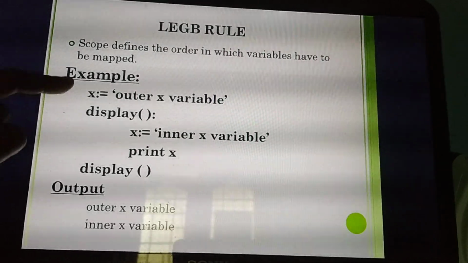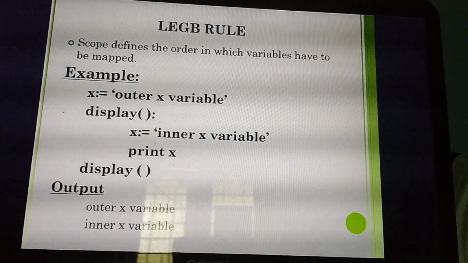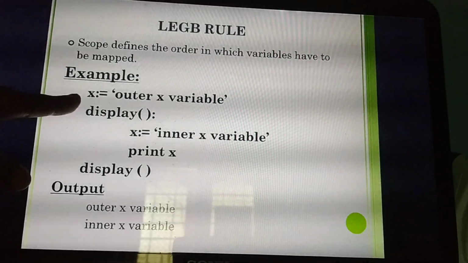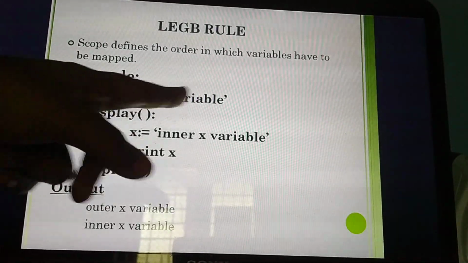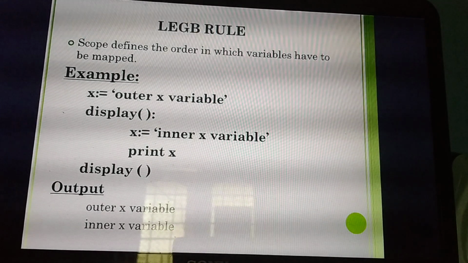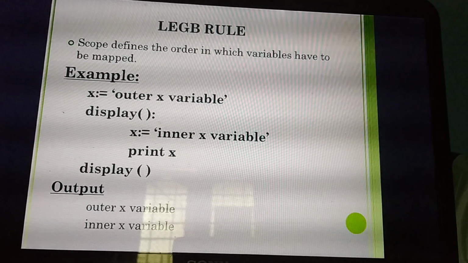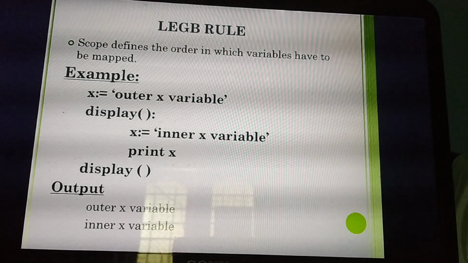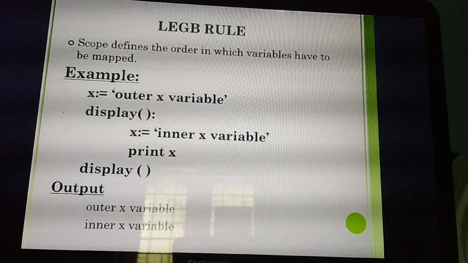One example I have given. So first, what's the variable name here? X. X is the variable name. In this X I have declared the outer X variable. Simply I have given one outer X variable. Then what's the next thing? Display of function.